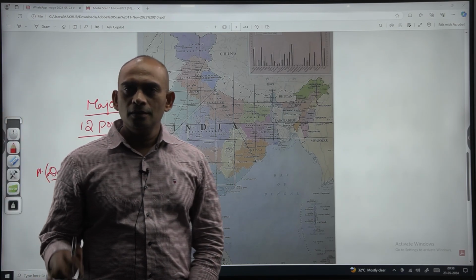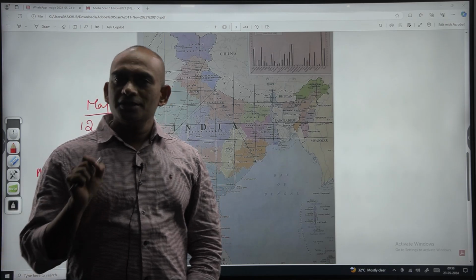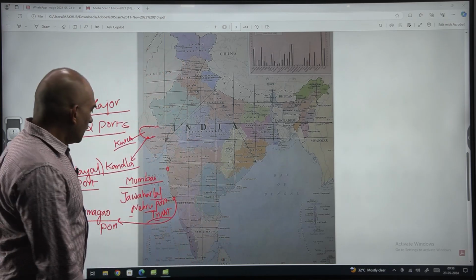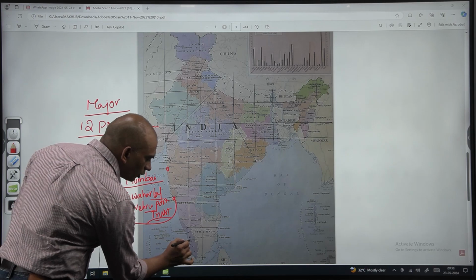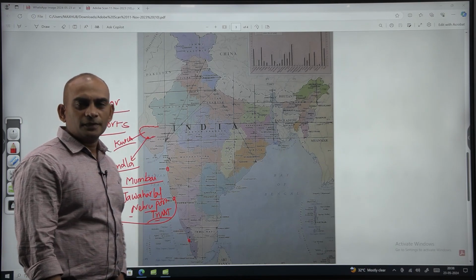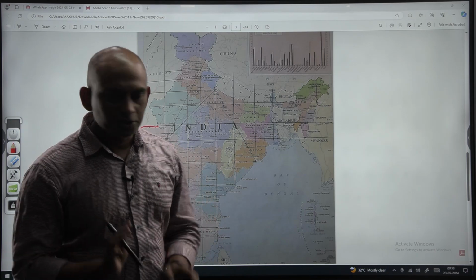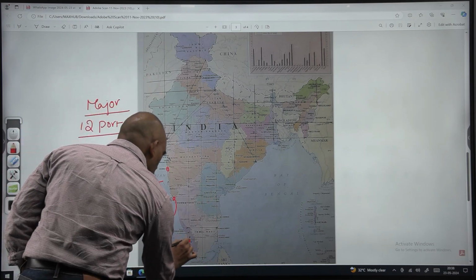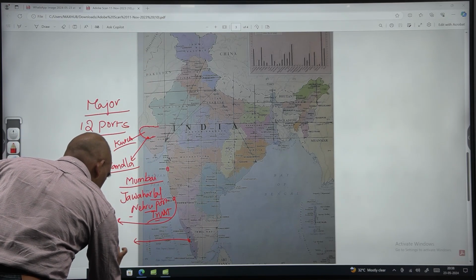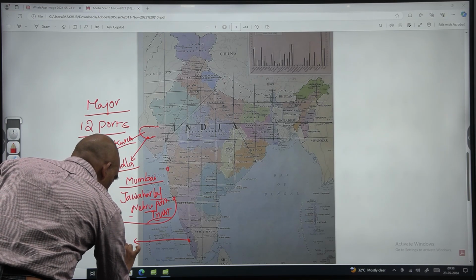That is located in the state of Goa. And another important port is in Kerala. In Kerala, Cochin port is the major port.